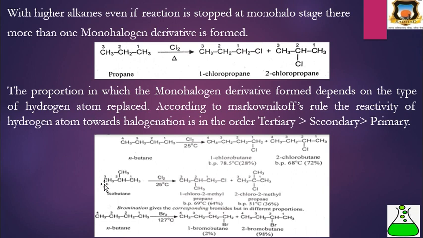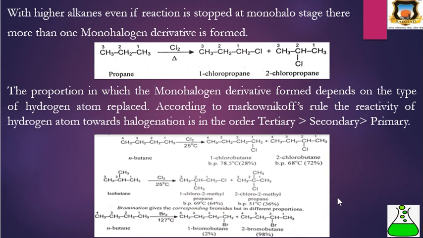Again, in this isobutane there are two types of hydrogen and two types of carbon. These three carbon atoms are primary carbon atoms, and therefore the hydrogens present on those carbon atoms are primary hydrogens. This carbon is a tertiary carbon, and the hydrogen present on it is a tertiary hydrogen. Therefore, replacement of this tertiary hydrogen gives the major product.